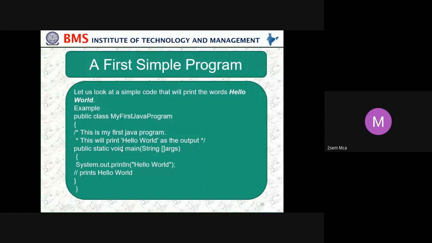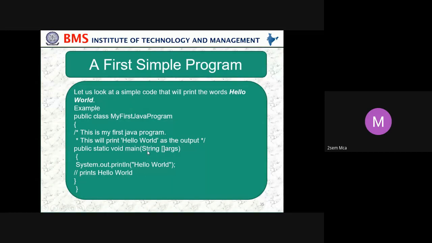Public static void main, String arguments. Public again is an access specifier. Static means it is not required to allocate any memory, because it is already there in memory. And void means it is not returning anything. And main is where the execution starts.